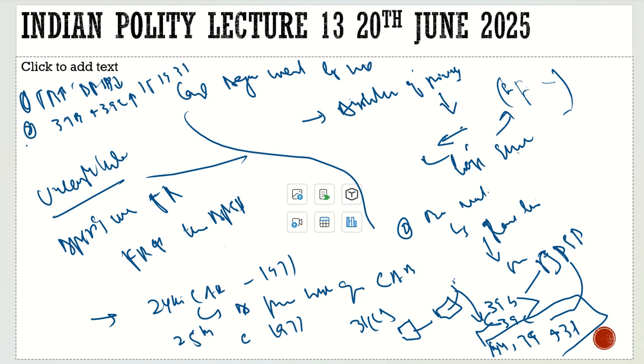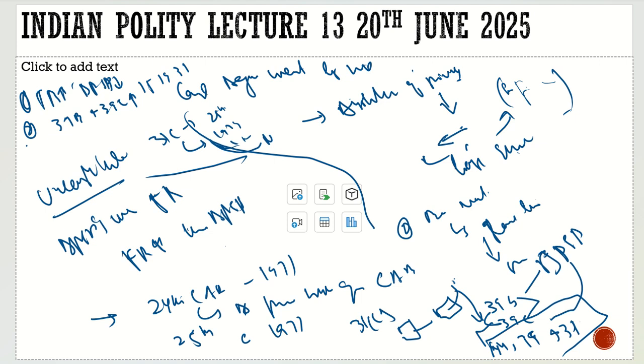This Article 31C was again challenged in the court. It was challenged in the Keshwananda Bharati case in 1973, and what did the Supreme Court do for Article 31C, which was introduced by the 25th Constitutional Amendment Act? It accepted that it is very much in line with the Constitution.